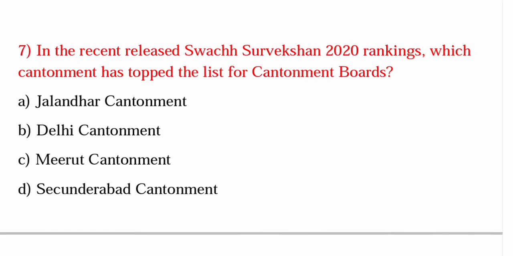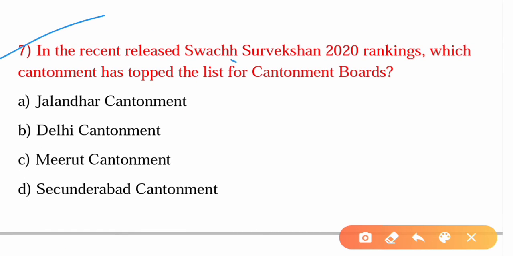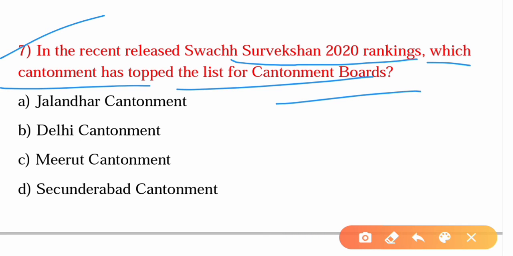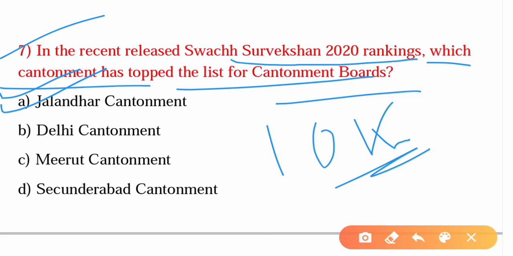Seventh question is, in the recently released Swachh Sarvekshan 2020 rankings, which cantonment has topped the list for cantonment boards? So the answer is option A, Jalandhar cantonment, and in this Indore has ranked first in the list of cities having more than 10 lakh population, followed by Surat and Navi Mumbai.